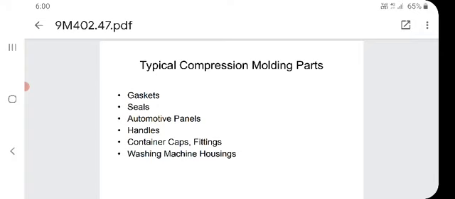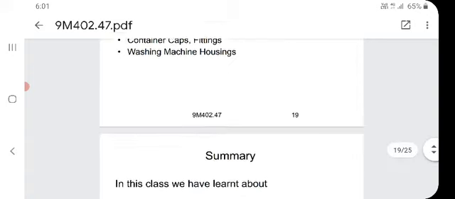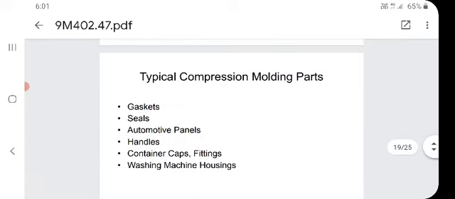Typical compression molding parts: gaskets, seals, automotive panels, handles, container caps, fittings and washing machine housings. I repeat: gaskets, seals, automotive panels, handles, container caps, fittings, washing machine housings. So, this is regarding compression molding. Now, we will see a video which I have taken from the source YouTube.